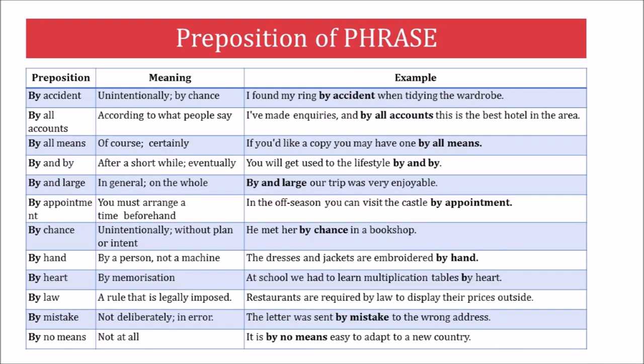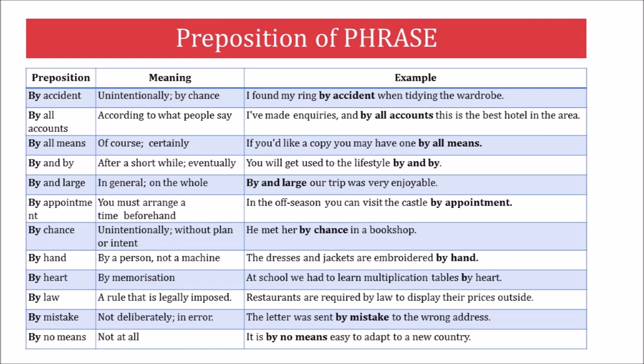A prepositional phrase is a group of words consisting of a preposition, its object, and any words that modify the object. Most of the time, a prepositional phrase modifies a verb or a noun. These two kinds of prepositional phrases are called adverbial phrases and adjectival phrases, respectively. For example, by accident. That means unintentionally or by chance. For example, I found my ring by accident when tidying the wardrobe.